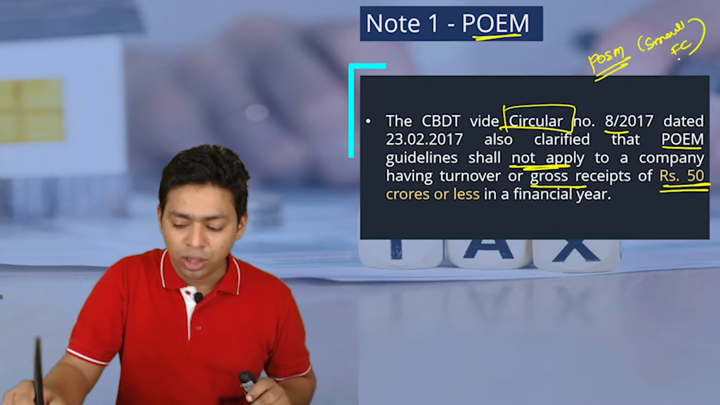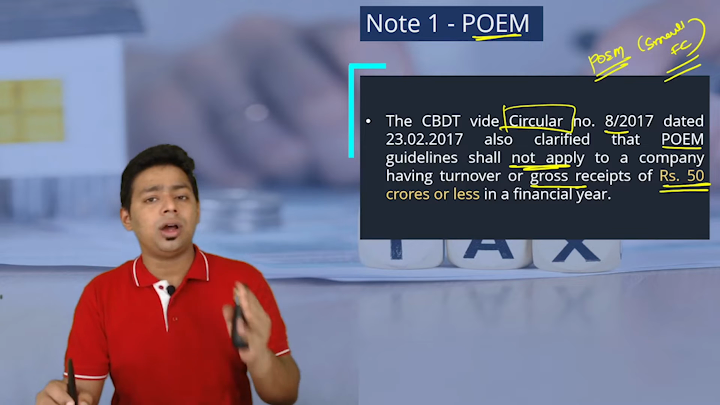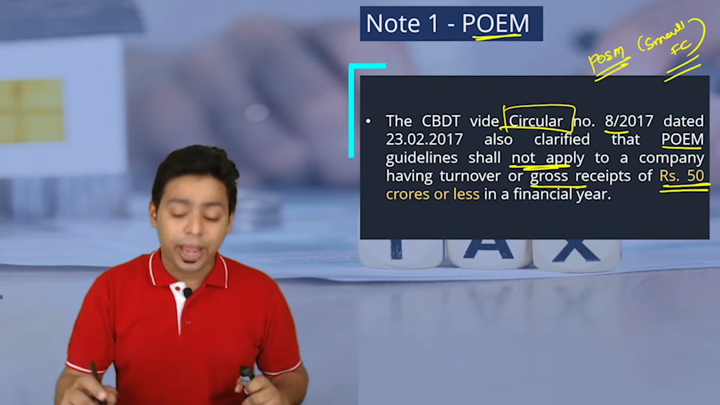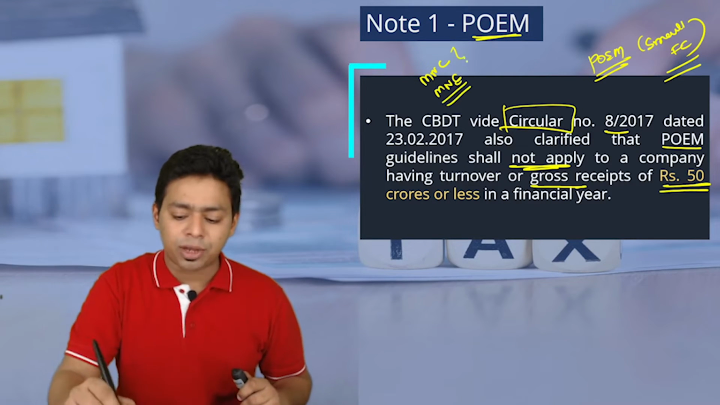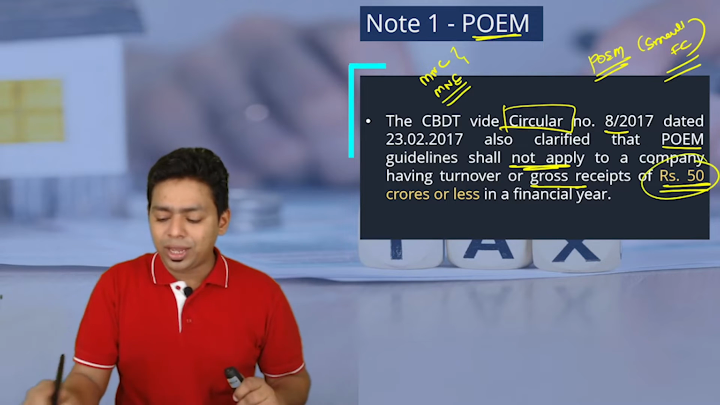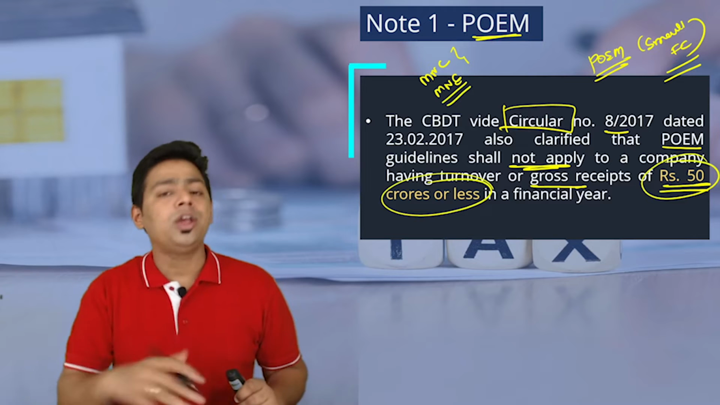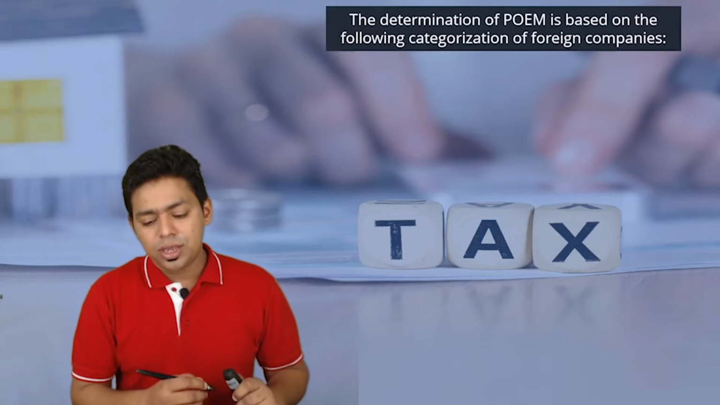Please understand, you are a small foreign company. We don't want to tackle the taxation on small foreign companies. You can come to India, you can do the business. We are trying to talk about multinational corporations, multinational enterprises, big companies, big time companies. So if there is a company which is having turnover up to 50 crore in a previous year, ignore that. Do not apply the concept of POEM on those small foreign companies.